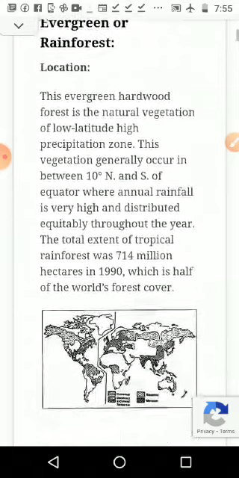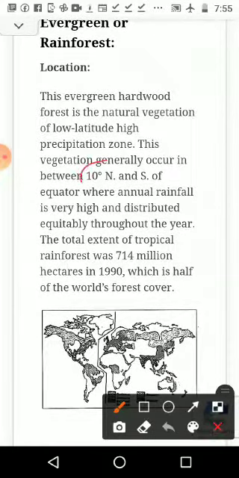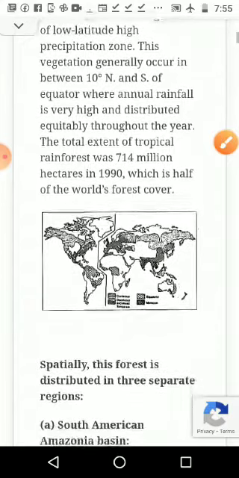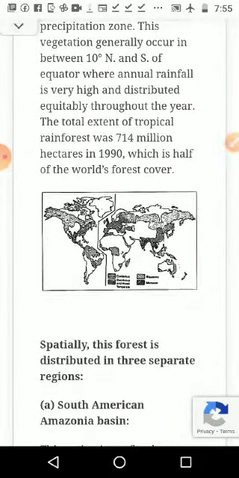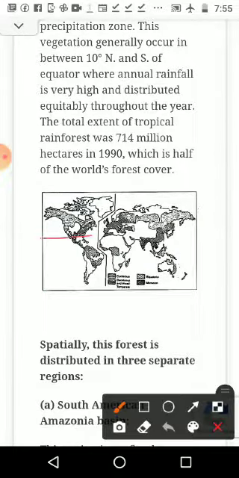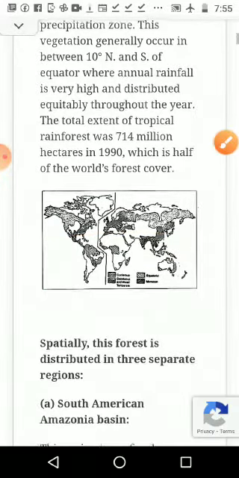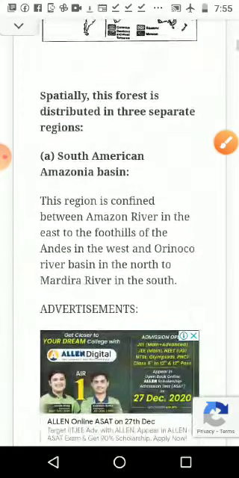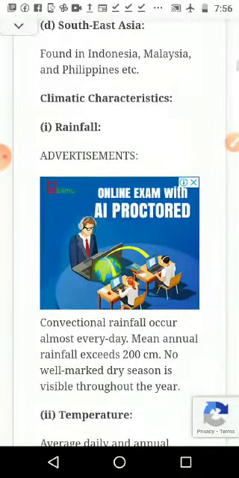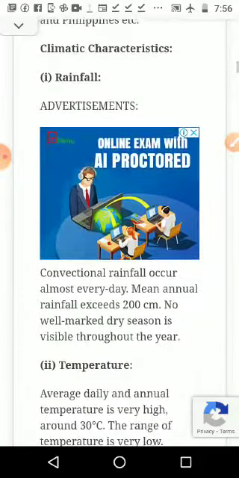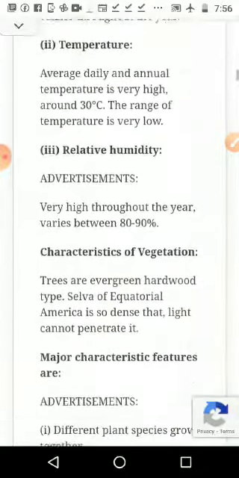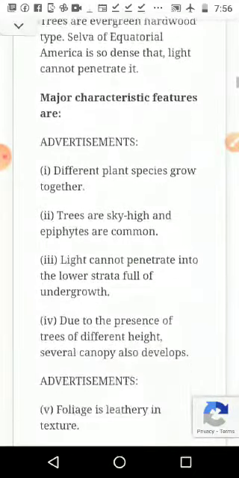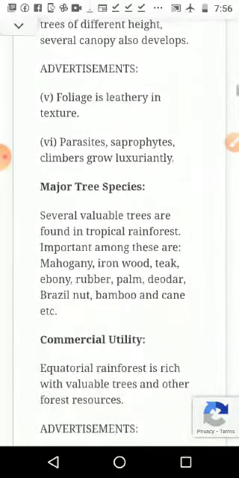That is coming from 10 degree north to 10 degree south, what we have studied in the Amazon region. It is given in the picture, we can see that. It is coming here in the equatorial area, both sides of the equatorial area. Examples: the South American Amazonia basin, then the equatorial African forest, then the Asian forest. Then the climate type, rainfall, temperature, relative humidity, and characteristics of the vegetation, those things we already discussed from the textbook.